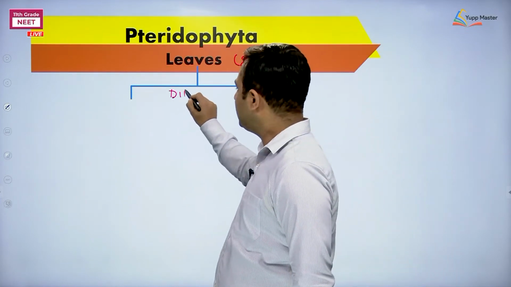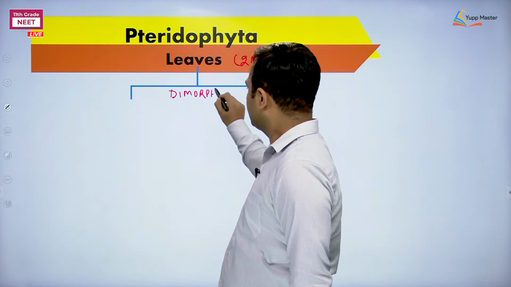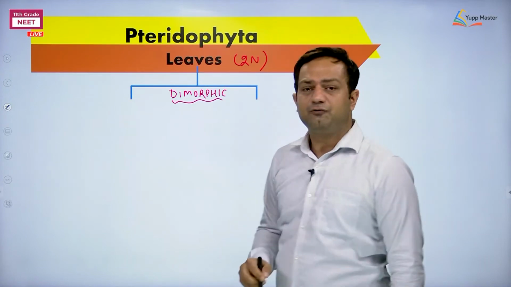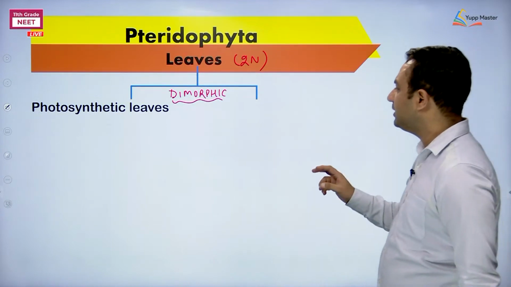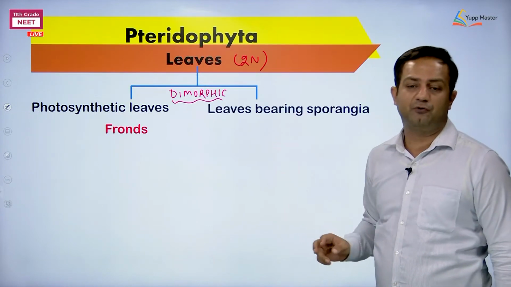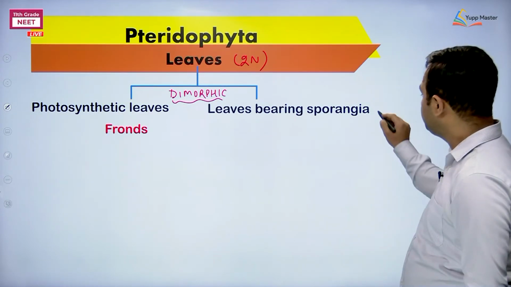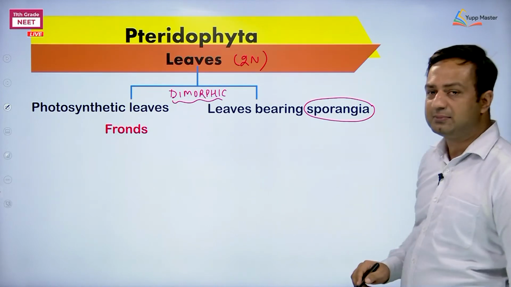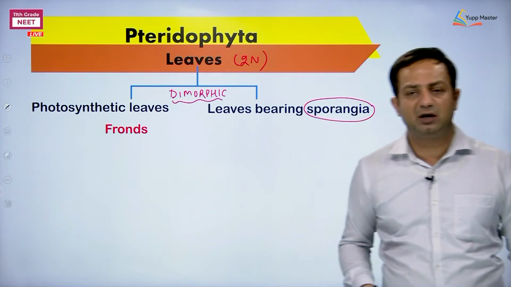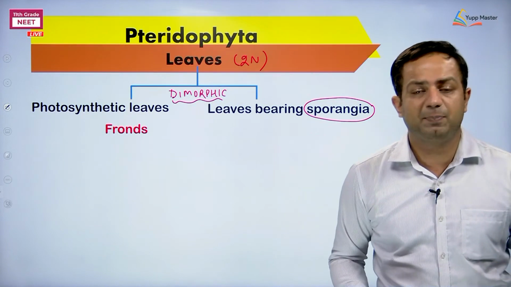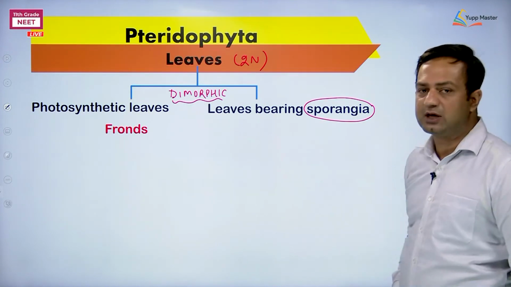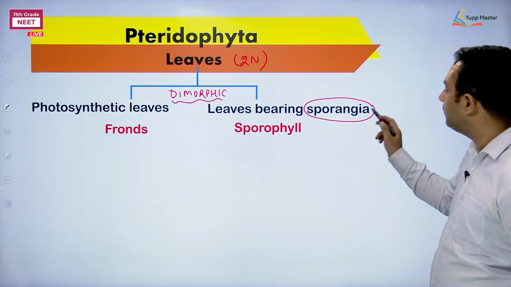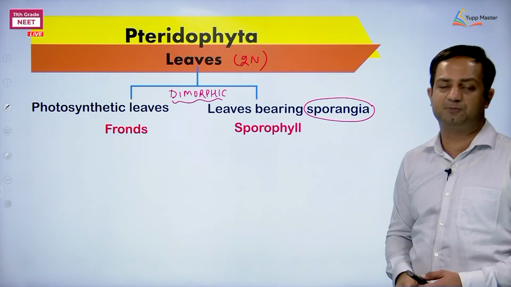Now dimorphic means based on function, they are of two kinds. One is photosynthetic leaf, the second is called as sporophylls. The leaves which are bearing sporangia. Remember something about sporangia in terrestrial plants? Multicellular having jacket, the place where meiosis will occur. Okay, so photosynthetic leaves are called as fronds, whereas the one which is bearing sporangia are called as sporophylls.